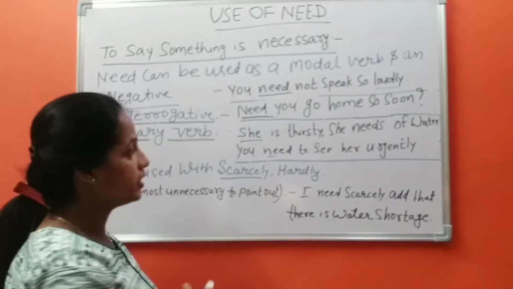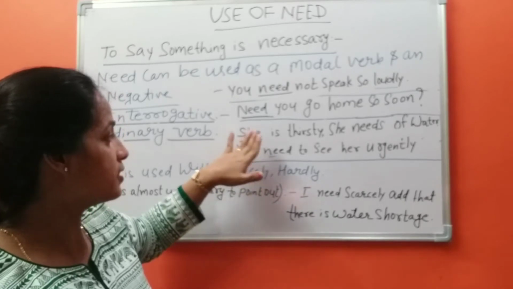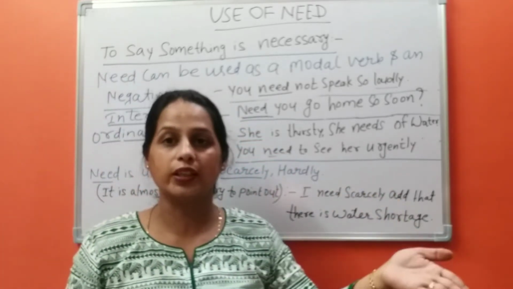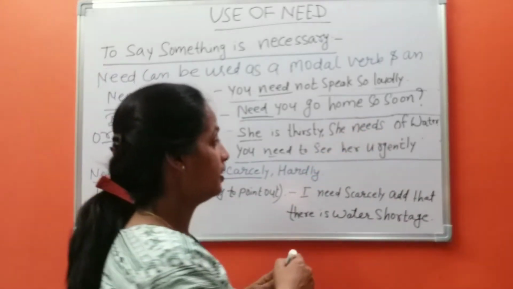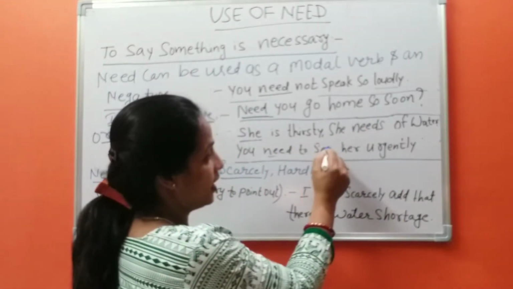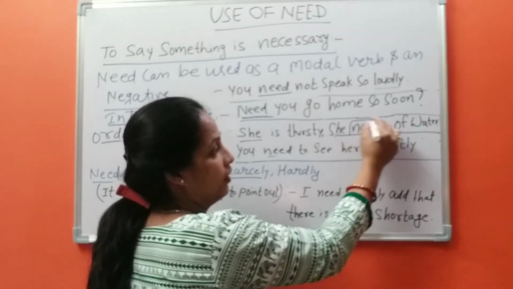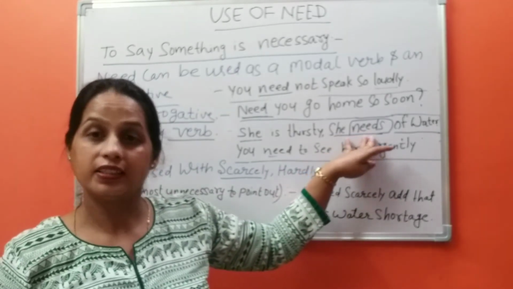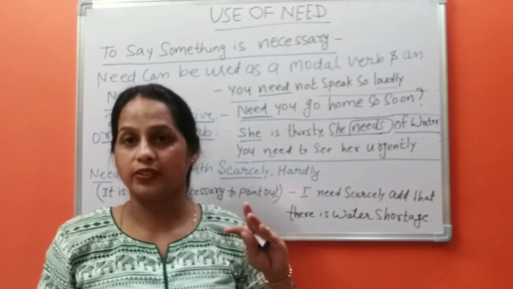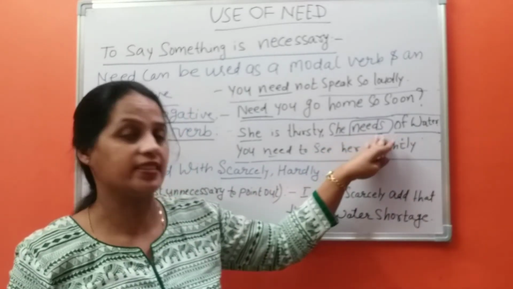Here the subject is third person singular, so we say, she is thirsty, she needs water. Here need is used as an ordinary verb and we need to add s to the need.